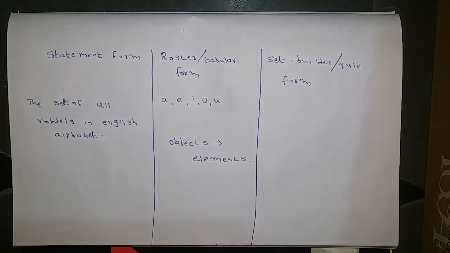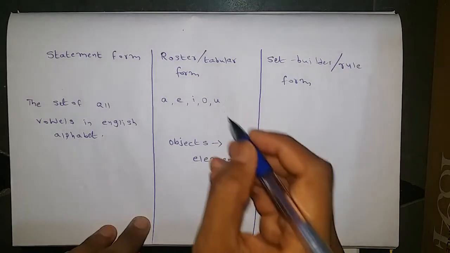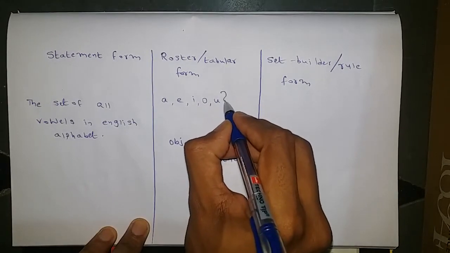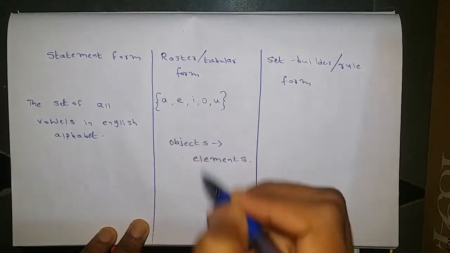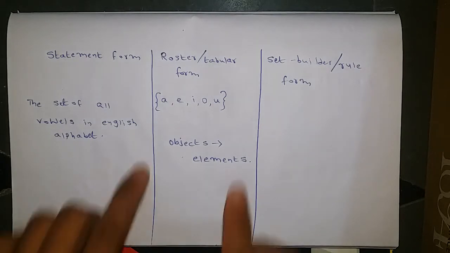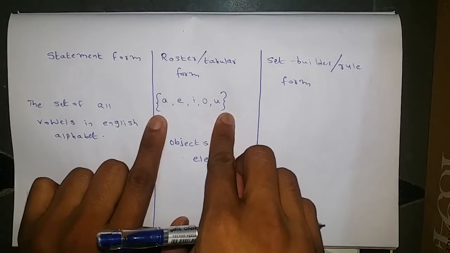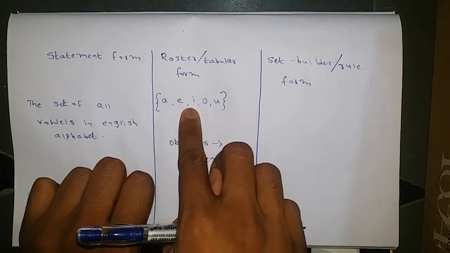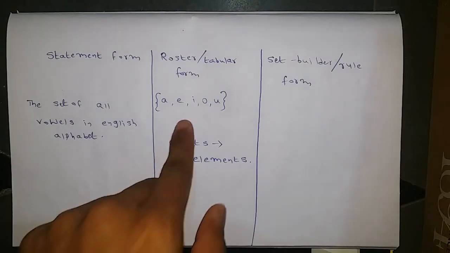The set is opened and closed by curly brackets, and whatever we write inside are the elements, separated by commas. So this is the roster form.